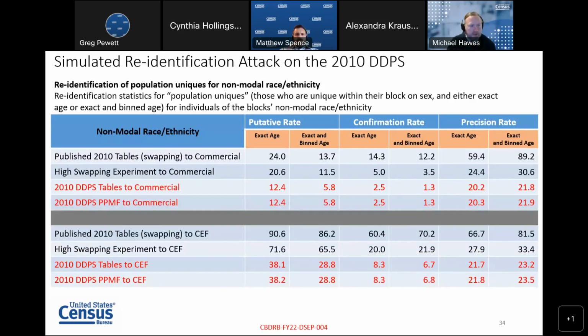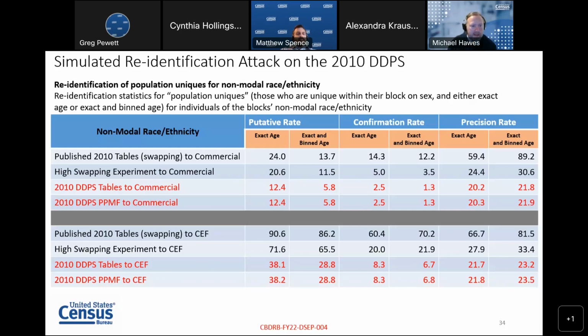And then the bottom two in red are essentially a simulated reconstruction-embedded re-identification attack from the 2010 DDPS tables, or a direct re-identification attack using the 2010 DDPS microdata, the privacy-protected microdata file, again, to the commercial data or to the CEF. And I should clarify, this is for those population uniques of the non-modal race that I said were so particularly alarming in the original attack.